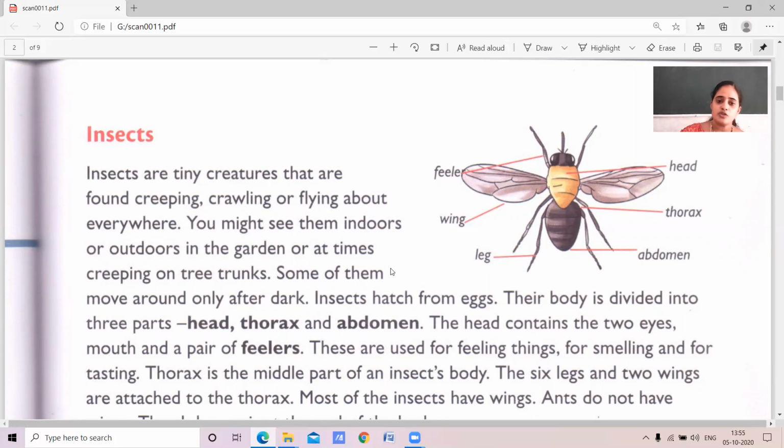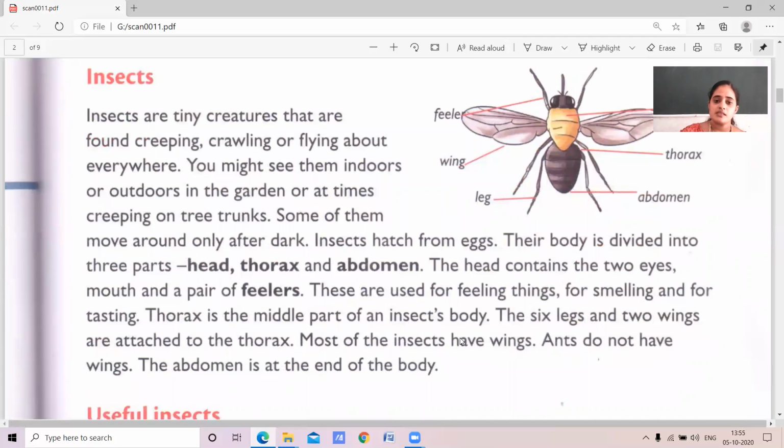Yes. You might see them indoors or outdoors, in the garden or at times creeping on the tree trunks. Some of them move around only after dark. If you have seen some of the insects, you will see them only at the time of night or at the time of the dark. So insects hatch from the eggs.